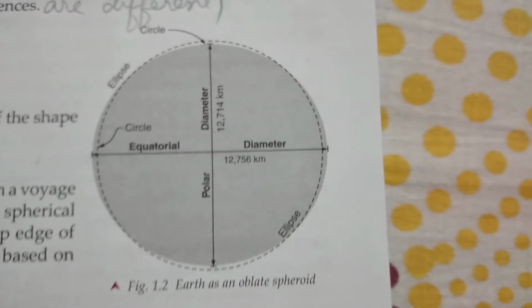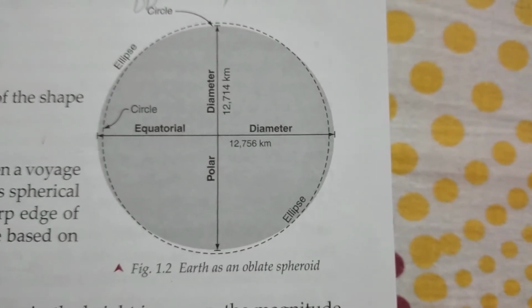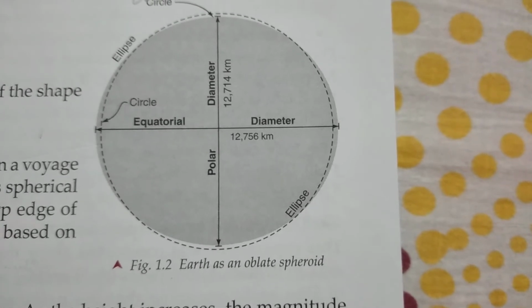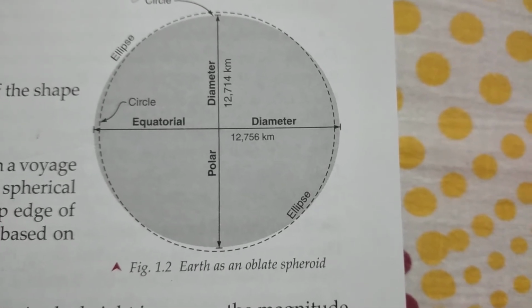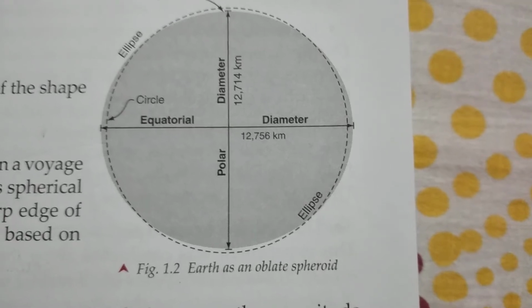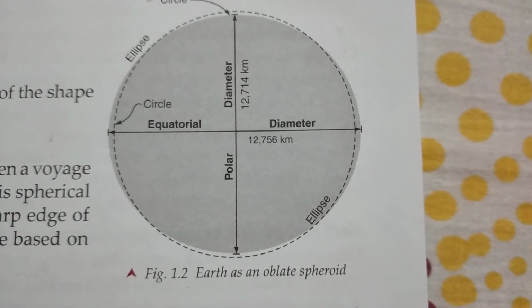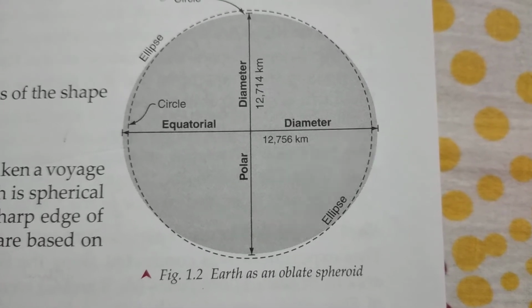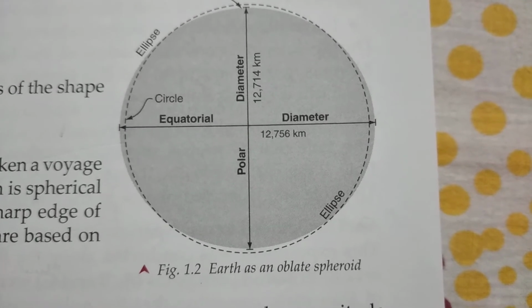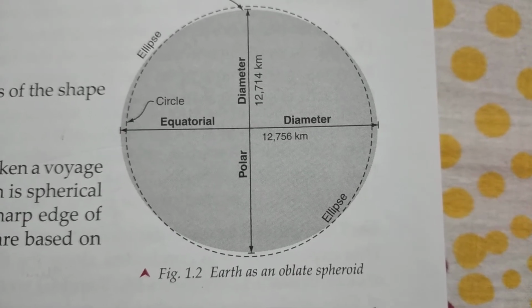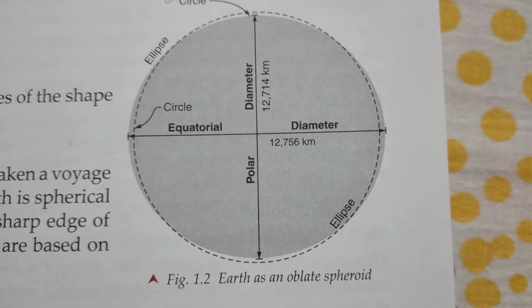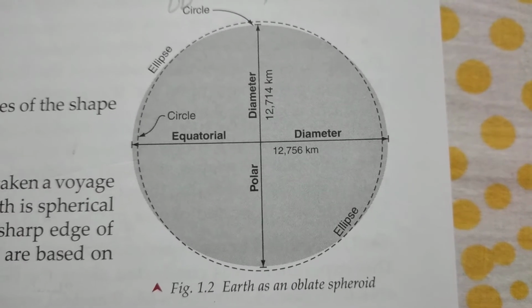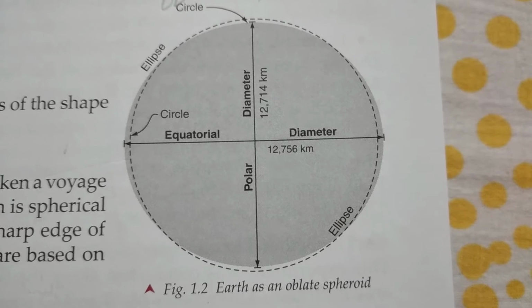And children, I will suggest that please practice this diagram, which is showing the equatorial diameter and the polar diameter, which are different to each other. I am trying to show you this diagram clearly so that you can draw it with the help of this video in your rough copy and you can practice that.